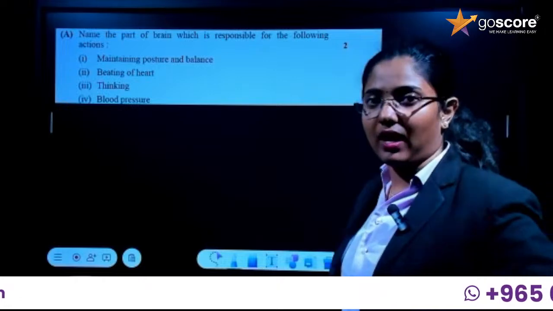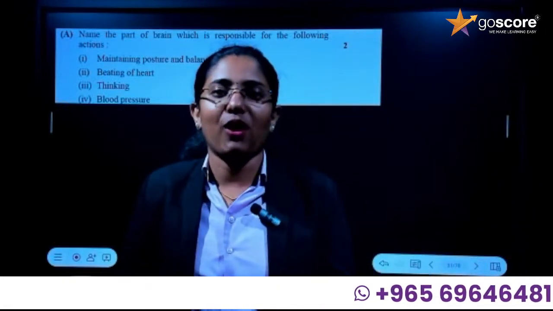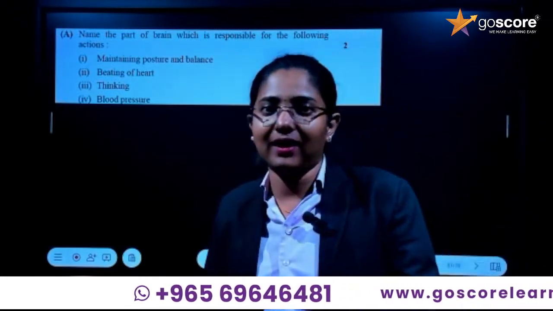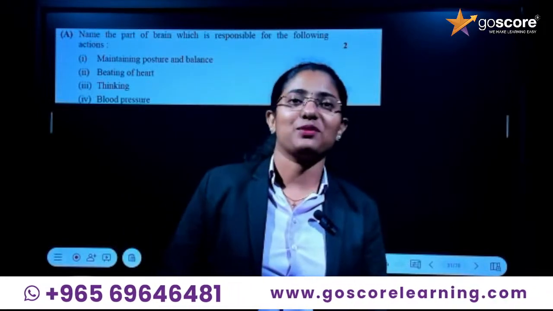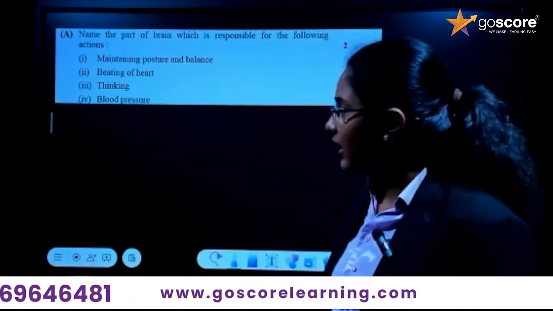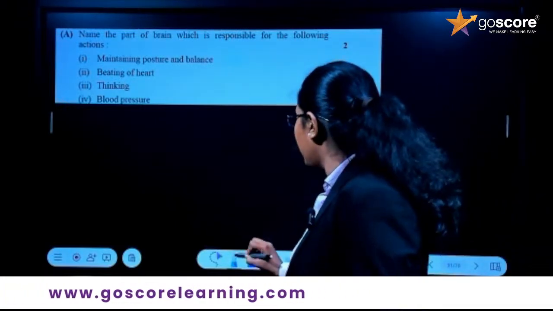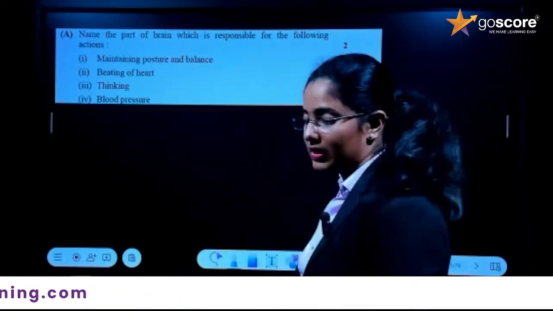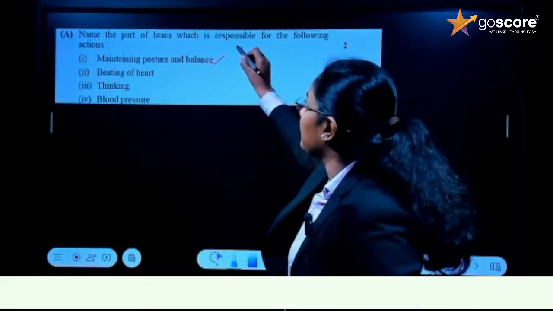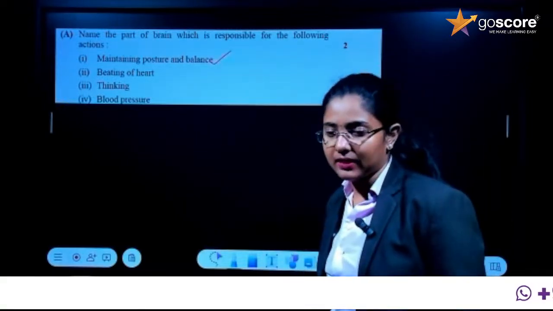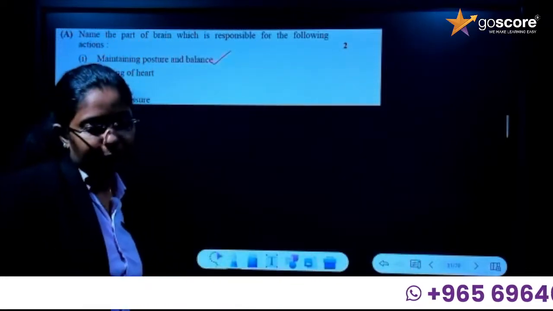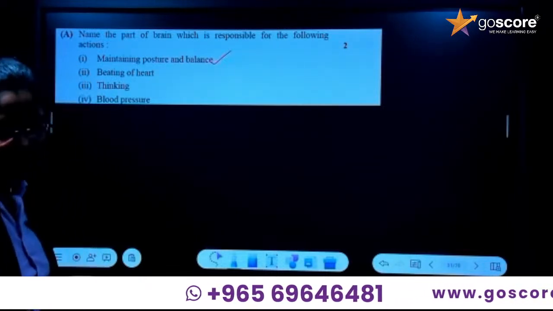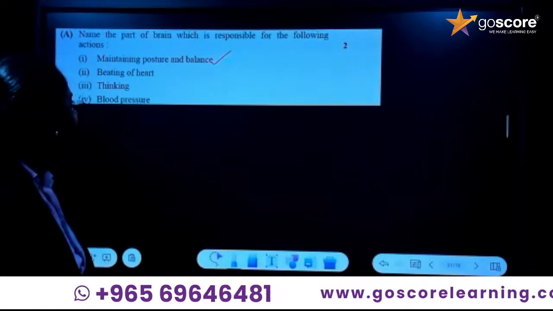Maintaining the posture and balance. I am standing straight in front of you, right? The maintenance of this posture while I am standing in front of you and taking the class is a balance actually. So posture and balance is done with the help of, you know the answer, the cerebellum. Just think about it. Okay, it is by cerebellum. Then the second one, beating of the heart. Which part helps in the beating of the heart?